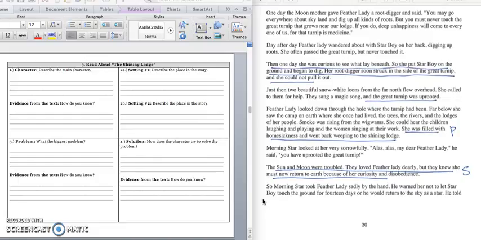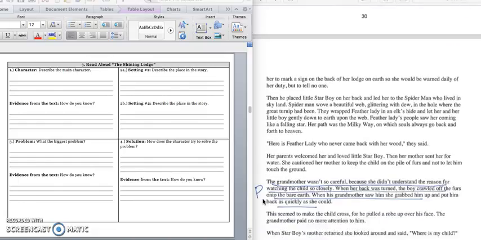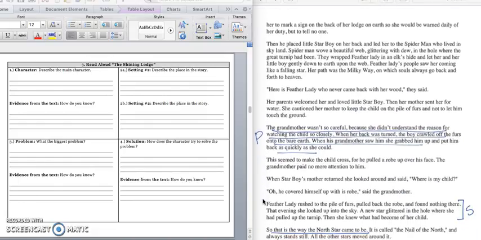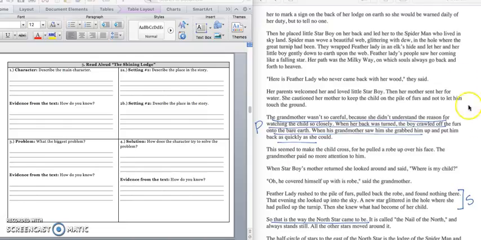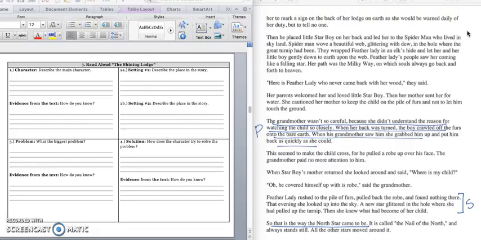So Morningstar took Featherlady sadly by the hand. He warned her not to let Starboy touch the ground for 14 days, or he would return to the sky as a star. Turn the page. He told her to mark the sign on the bark of her lodge on earth, so she would be warned daily of her duty, but to tell no one. Then he placed little Starboy on her back and led her to the Spider-Man, who lived in Skyland.